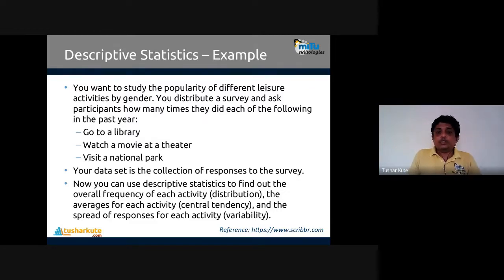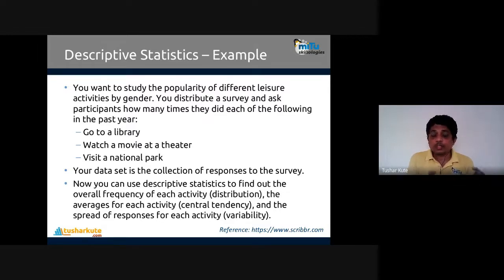Correct. Now we can use descriptive statistics to find out the overall frequency of activity. That will show you the distribution of the data. Before lockdown, after lockdown, how the changes are made. That distribution we can compare with this. And you can identify what effect was actually made on these activities because of the pandemic. That we can find. Then we can find the average of all these activities. On average, people have visited the library 3 times, and before lockdown it was 22 times, for example.